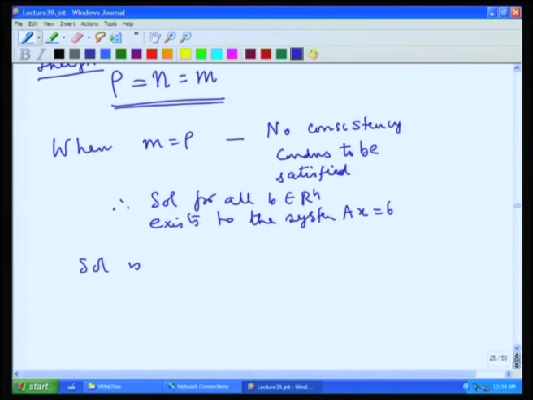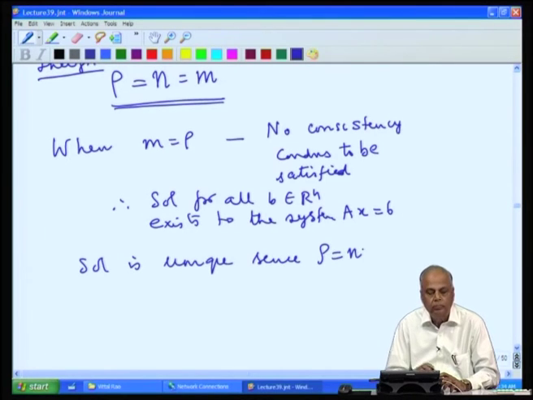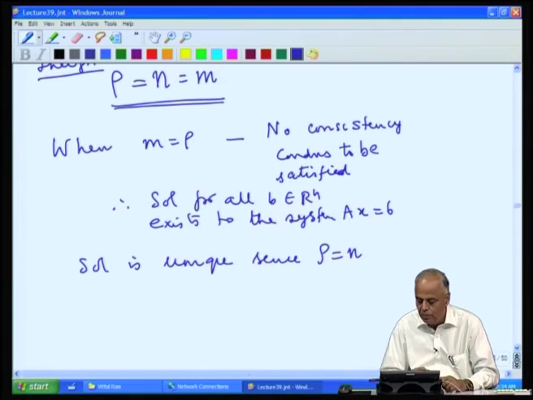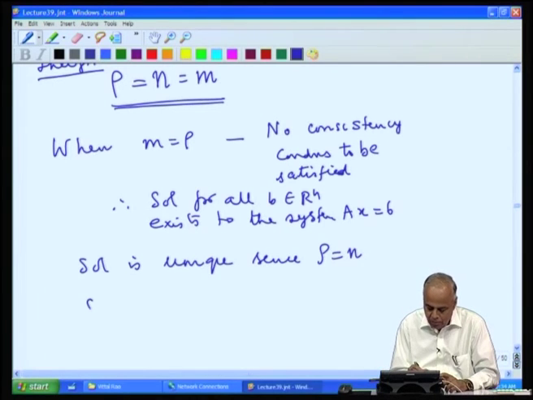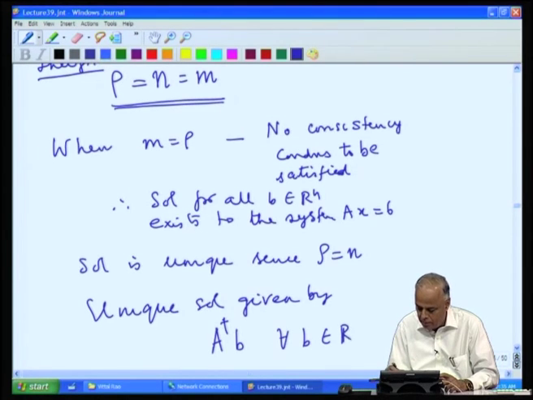The solution is unique since rho equals n; the null space consists of only the 0 vector. The unique solution is given by A dagger b for every b in R n.